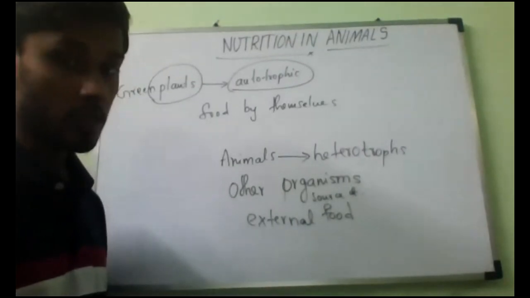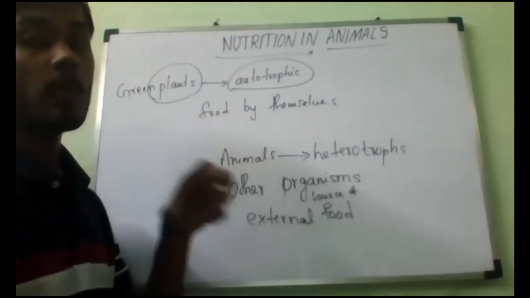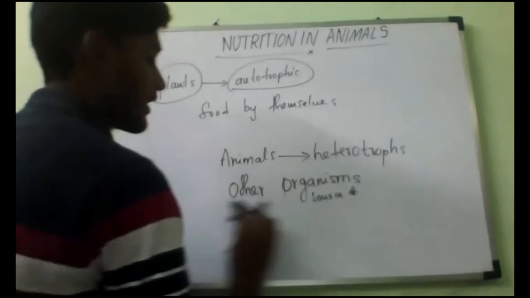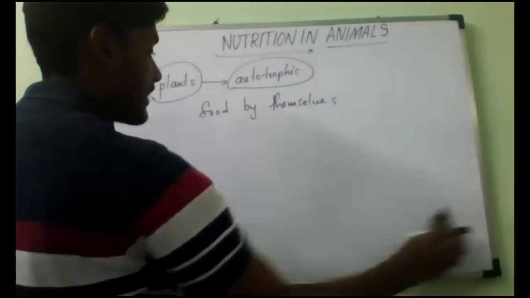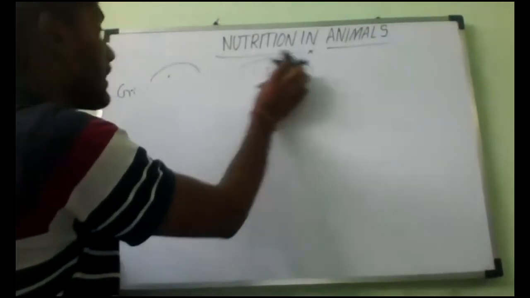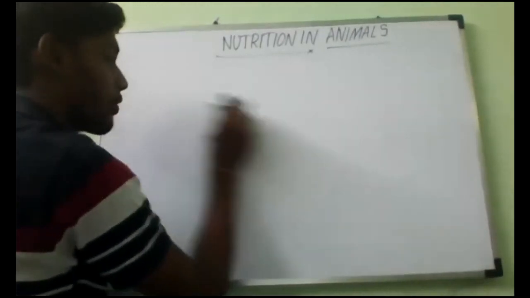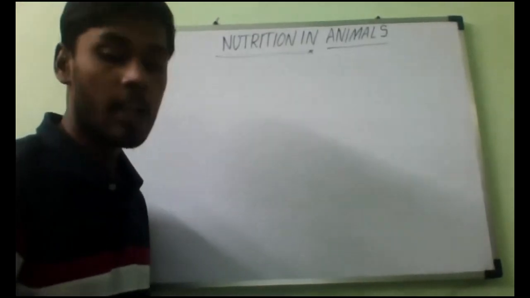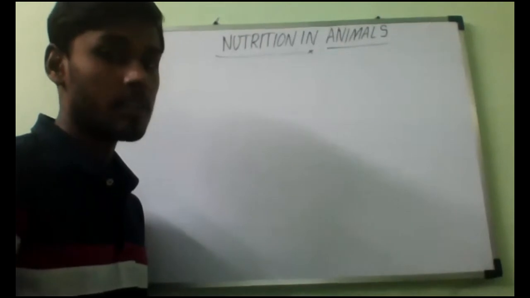Let us go first for animals which obtain food from plants or other animals. Animals which depend on plants or other animals are called heterotrophs.